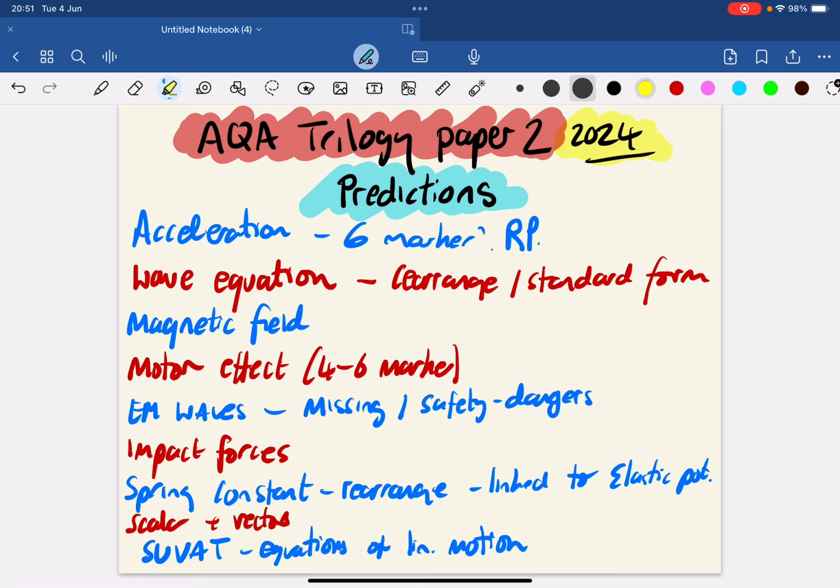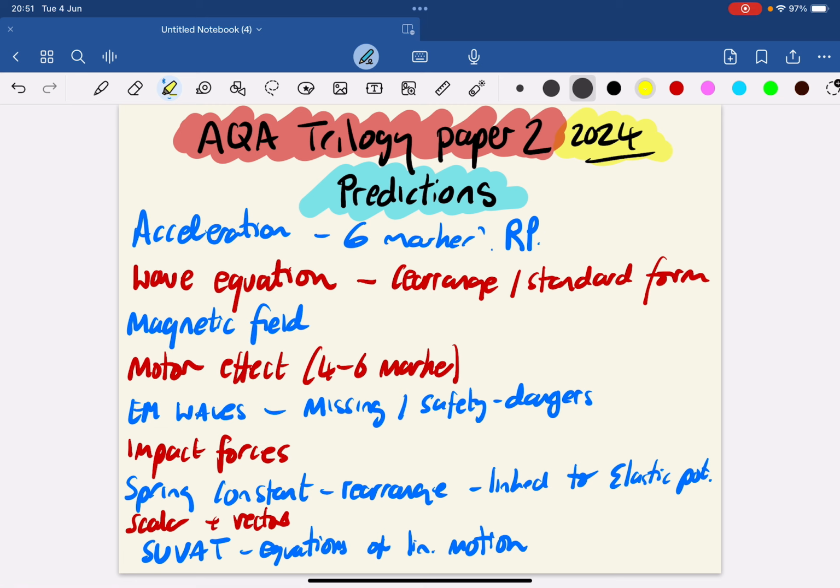The motor effect potentially can be a 4 to 6 marker here. Make sure you're happy with what's happening with the motor effect. Again, there's another video that I've done on my channel, so make sure that you subscribe, then you can go back through and see a video that explains the motor effect in a bit more detail. I've done it within the context of using a loudspeaker or microphone, because a generator effect might also come into play here.